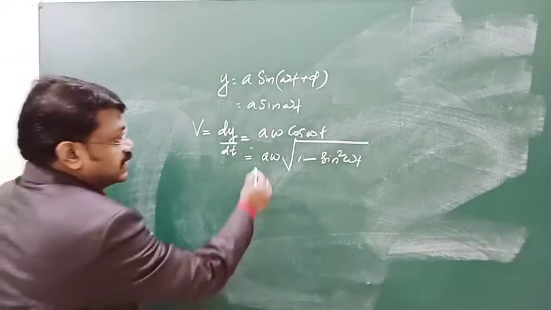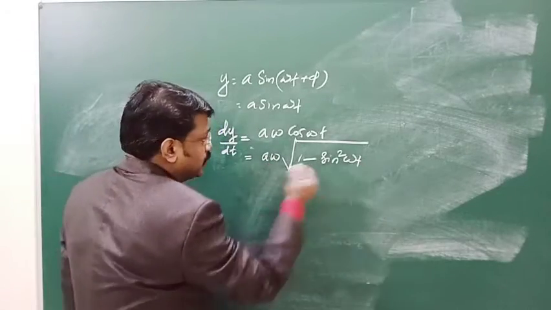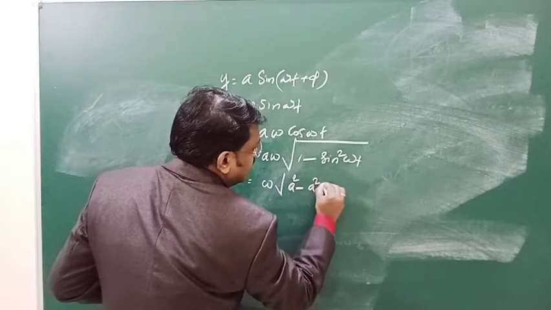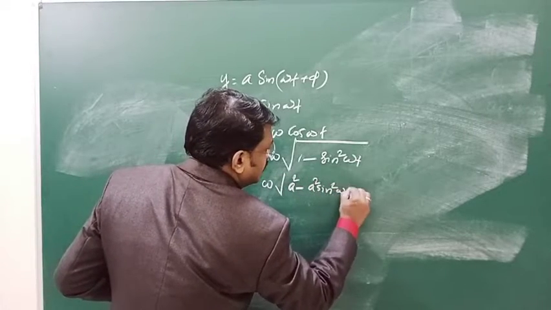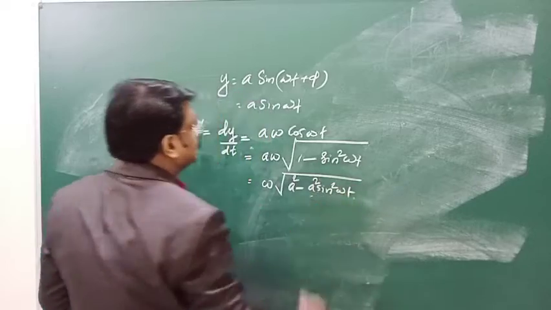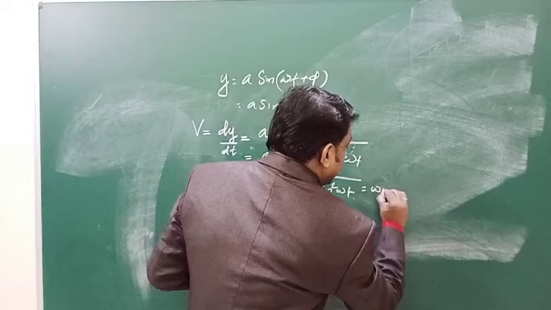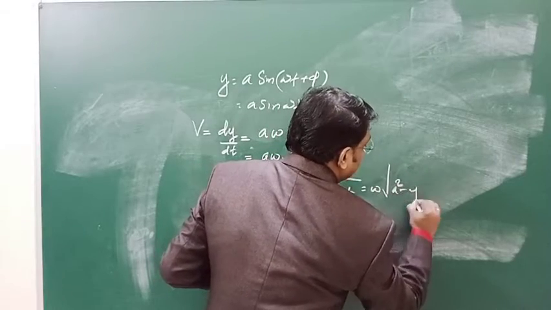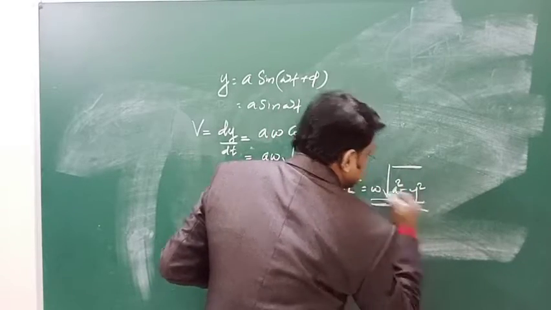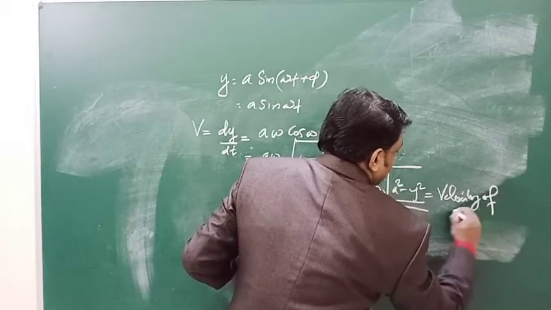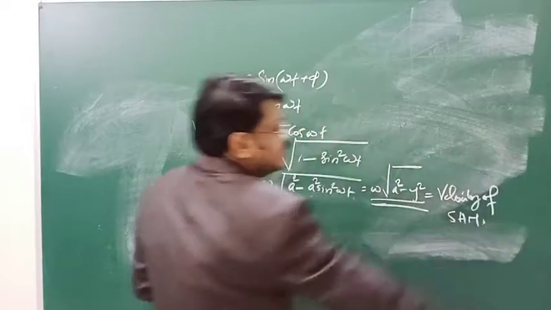When you take the a inside the square root, it will become omega into root of a square minus a square sin square omega t. What is a sin omega t? A sin omega t is y. So you can express it as omega root of a square minus y square. What is this? This is the velocity of SHM.